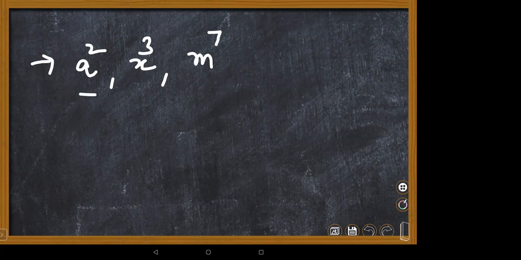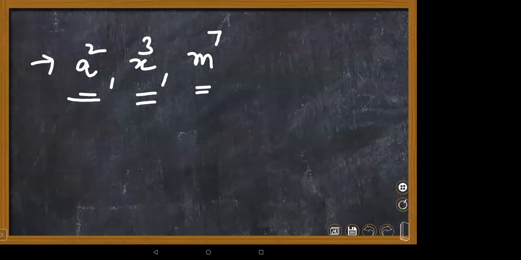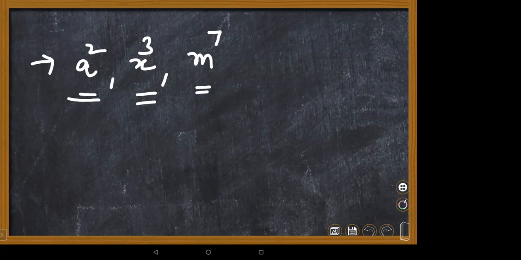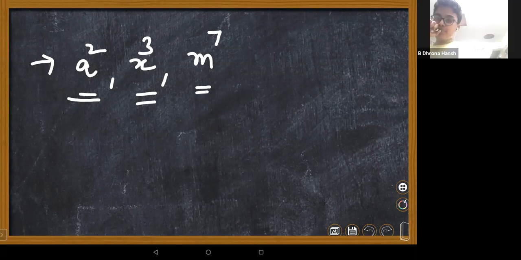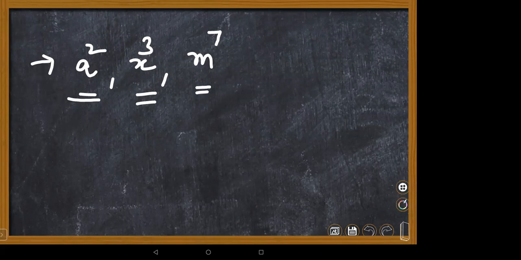You see, power means on the top of a I'm writing 2, on the top of x I'm writing 3, on the top of m I'm writing 7. What is this? Because they are powered variables, ma'am. Yes, these are powered numbers, children. Powered numbers are also called exponential numbers.